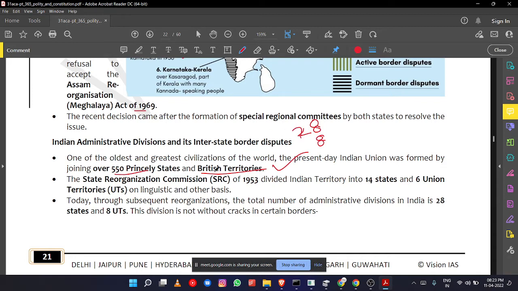It is a really difficult task. The States Reorganisation Commission in 1953 divided Indian territory into 14 states and 6 union territories. Today, after subsequent reorganizations, the total number of divisions is 28 states and 8 union territories.